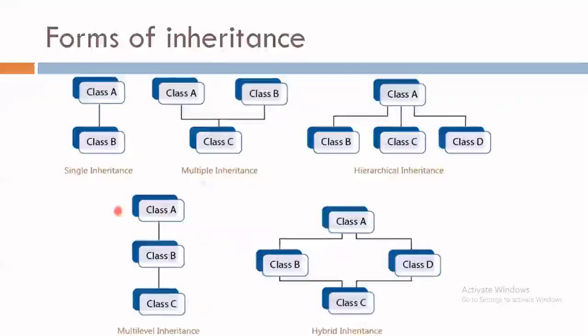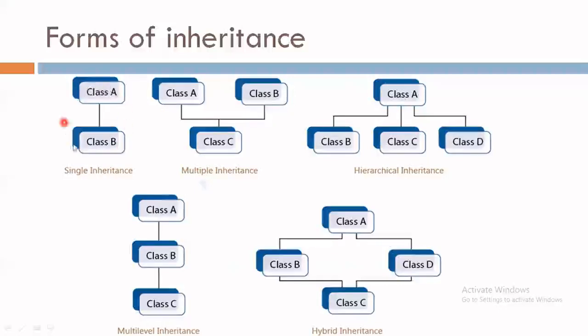Now let's see each and every type of inheritance with a pictorial representation. In this diagram, first we can see class A and class B connected with one line. That means class A is a parent class and class B is a child class.